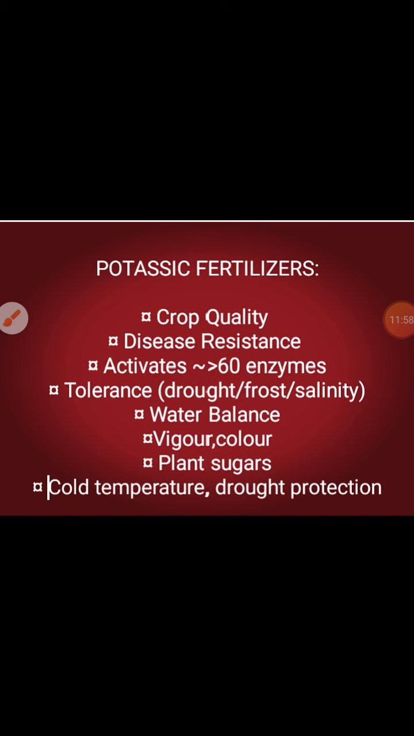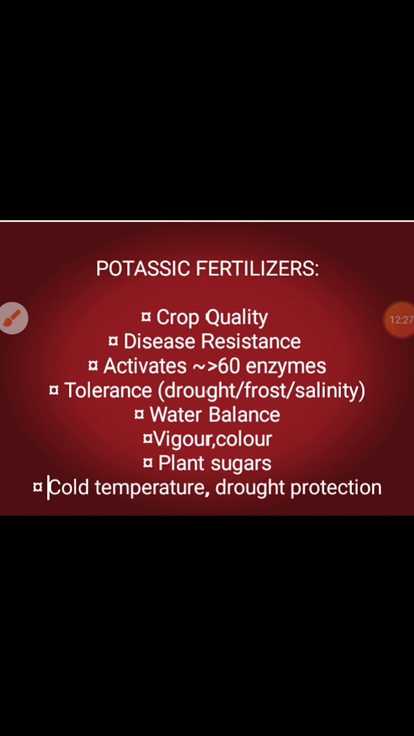What happens when water balance is maintained in the plant? Thereby it increases tolerance to drought, frost, salinity, flood, whatever. So any rainfall cannot make your plant fall. Potassium increases resistance of crop to diseases, also improves quality. It activates more than 60 enzymes. It improves plants' water regime and increases tolerance to drought, frost, and salinity.